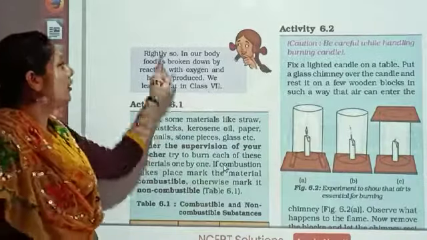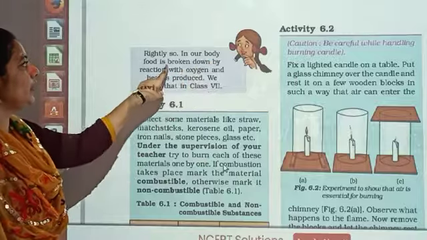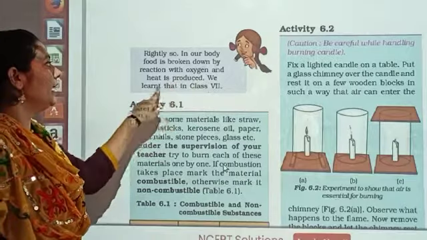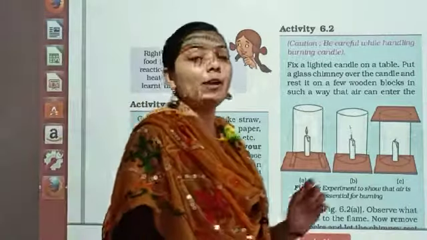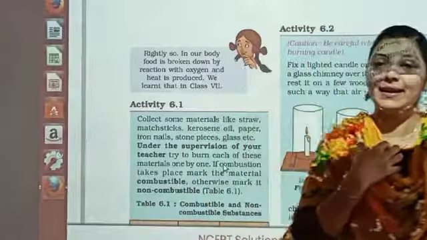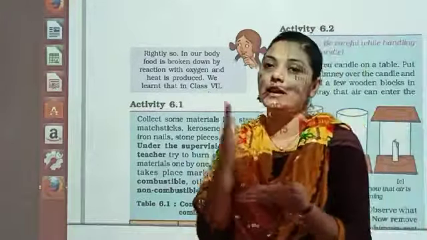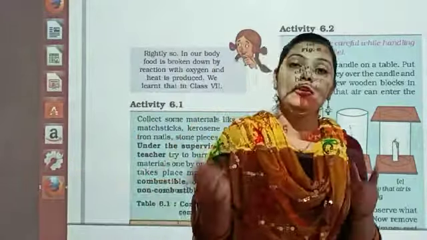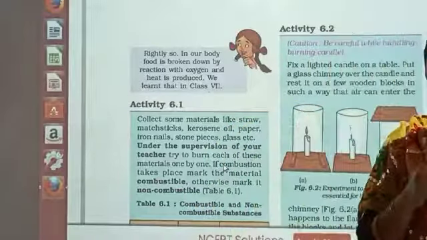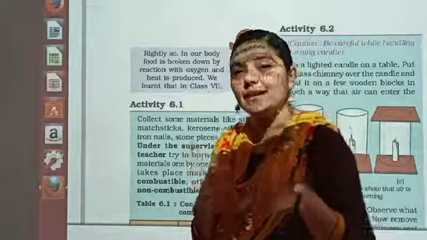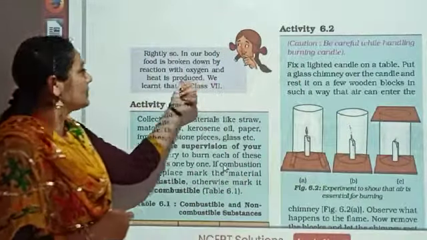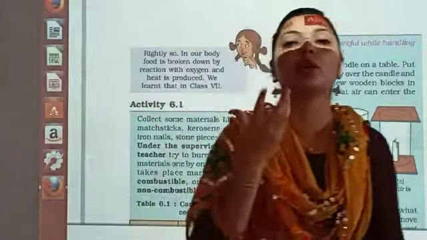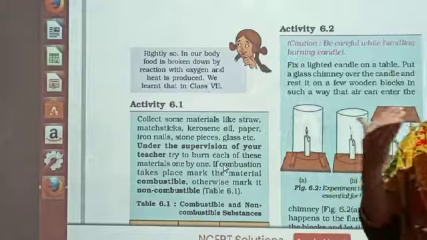Here comes Paheli. Rightly so, in our body food is broken down by reaction with oxygen and heat is produced. We learn that in class 7. क्लास 7 में हम पढ़ चुके हैं that whatever the food we are eating, it is broken down into small pieces with the help of the oxygen. तो कंबशन में भी क्या हो रहा है? Fuel is reacting with the oxygen. हम जो खाना खा रहे हैं वो भी किसके साथ रिएक्ट हो रहा है? ऑक्सीजन के साथ रिएक्ट हो रहा है. एंड क्या प्रोड्यूस कर रहा है? It is producing heat in our body. So we can say food is also a fuel, but food is a fuel for our body.